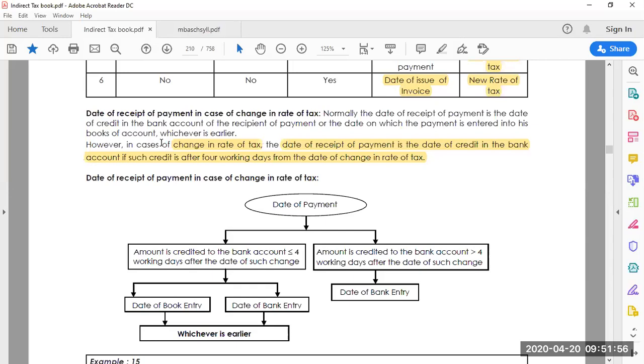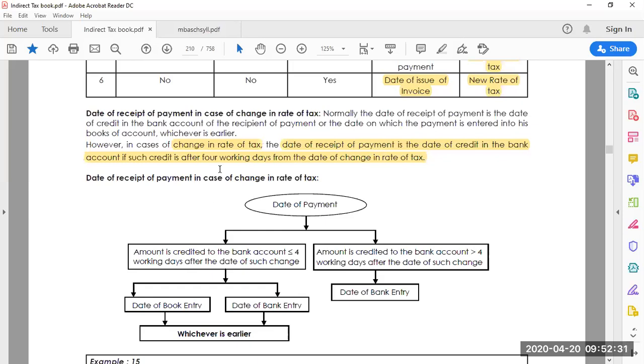However, in the case of change in rate of tax, the date of receipt of payment is the date of credit in the bank account, if such credit is after 4 working days from the date of change in rate of tax. There is a slight change here. In the normal case, no problem: when the payment is credited in the bank account or recorded in the books of account, whichever is earlier, you consider that.